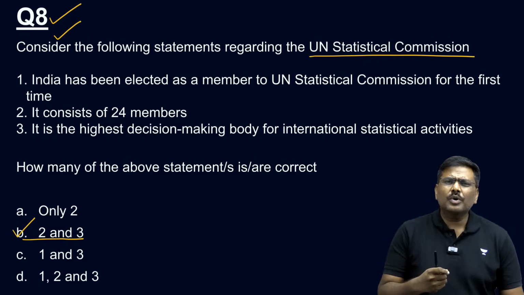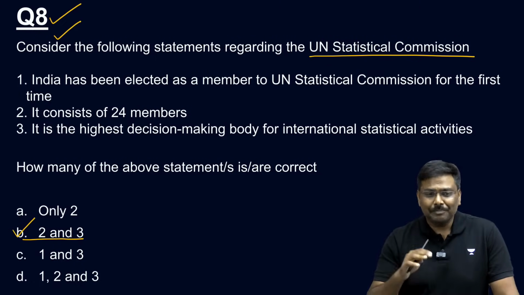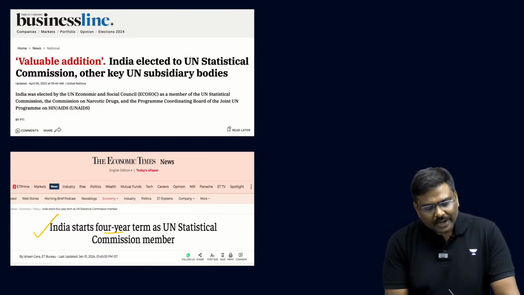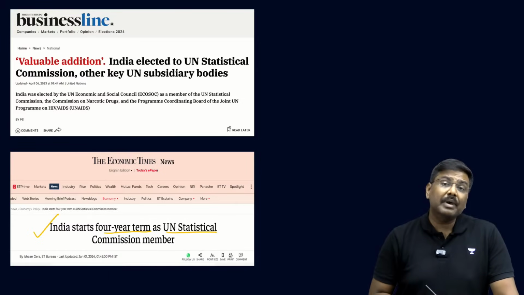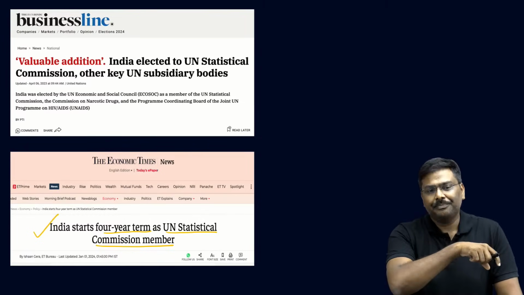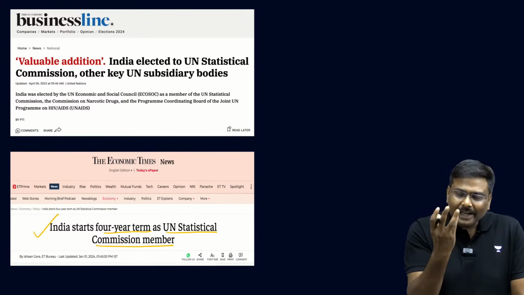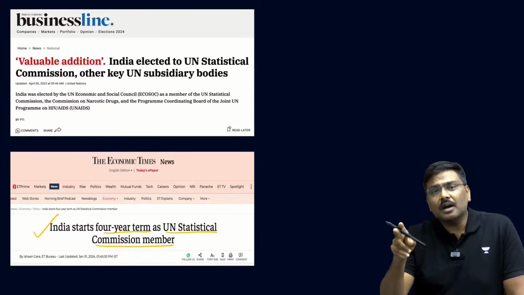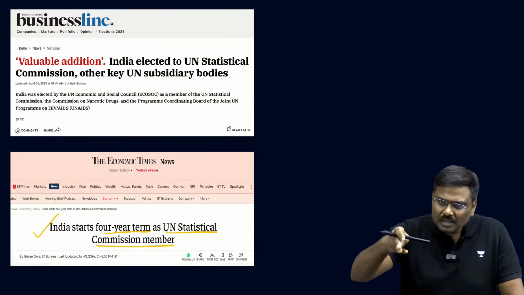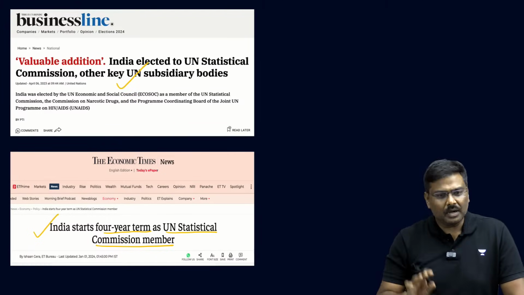Sir, one more question related to statistics. One of the students said, sir, one more question regarding statistics. My dear, important, have a look at this. India starts 4-year term as a UN Statistical Commission member. The elections for this UN Statistical Commission were conducted last year. India was elected as a member, and India started working as a member of this UN Statistical Commission starting from 1st of January. That is the reason both of these were there in the newspaper.